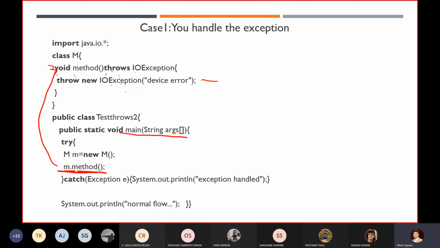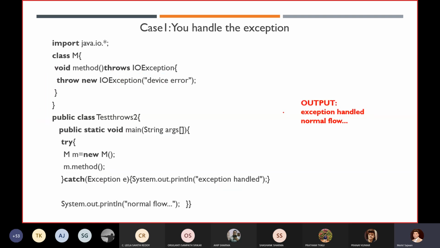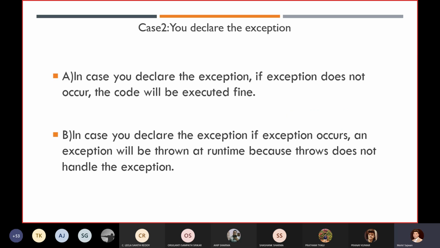Now after you have thrown this particular exception class, it will check in the main class: are you handling this exception or not? Yes, we are handling it. So if we execute this code, we will get the output, that is, the exception handling, and then the normal flow.